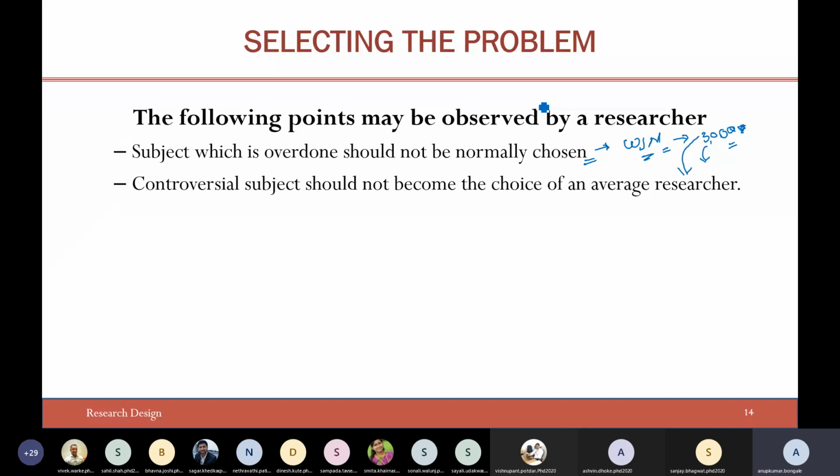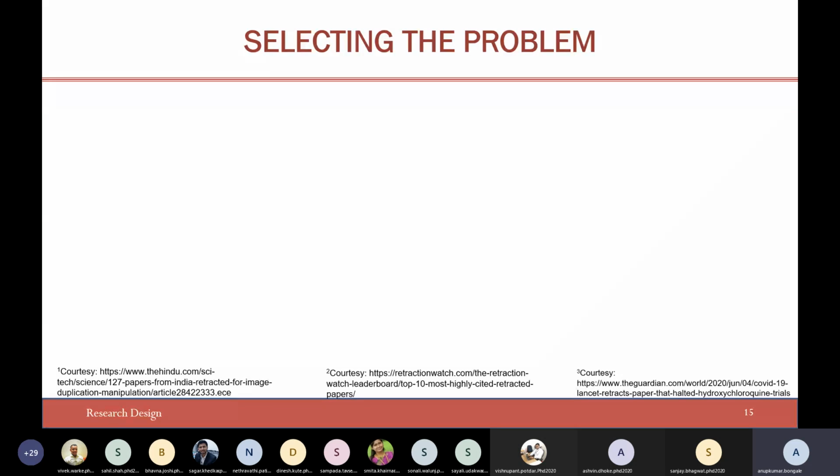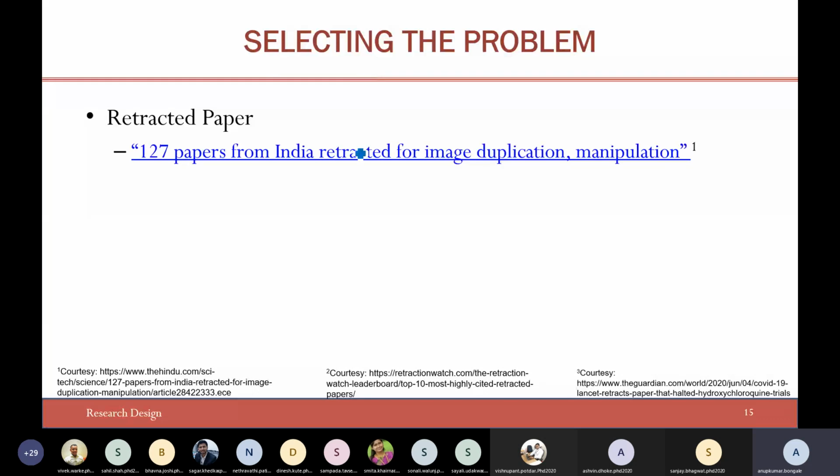One more point: a controversial subject should not become the choice of the average researcher. So what is this controversial subject area? Let me give you some practical insights. I have taken some articles, let's say on retracted papers, right? Let me know if you are able to see the link. Can you see this?